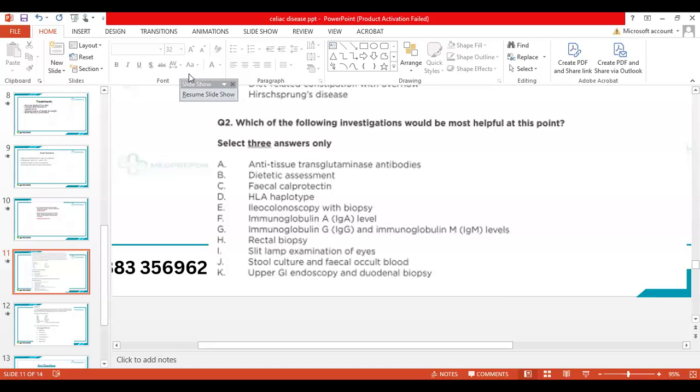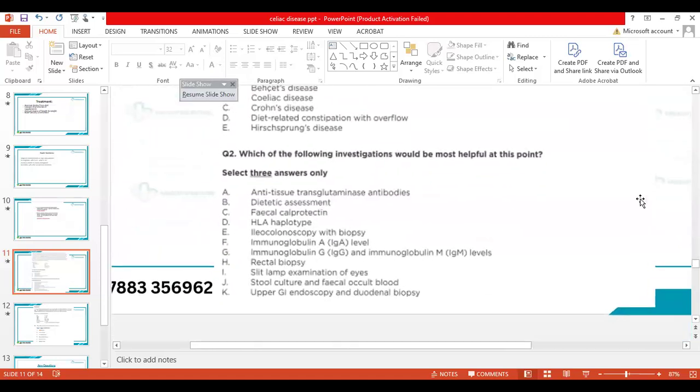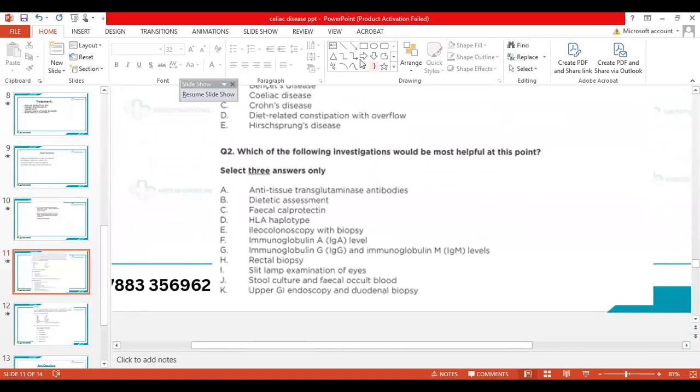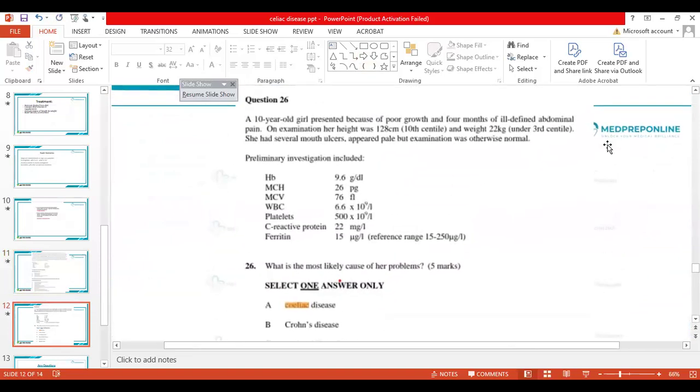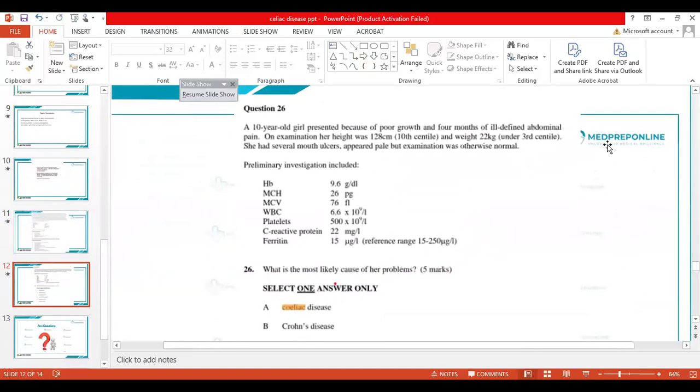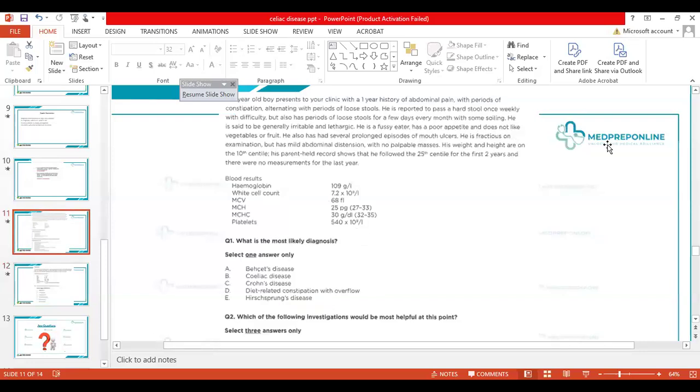So we have an answer in our chat in which it's written B, which is probably for the first one, celiac disease. I want anyone to answer this, what are we going to do in this one? A, F, and K. Okay, so A is anti-tissue transglutaminase, F is IgA, and K is upper GI endoscopy or the duodenal biopsy. Okay, we have another answer, AFK. Okay, both of them. So let's just see the key. Oh, I think I did not put the key in this one, but I'll just share it for you, just give me a second.